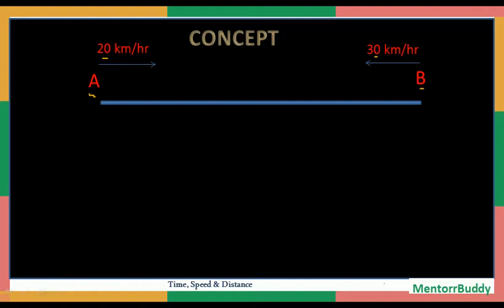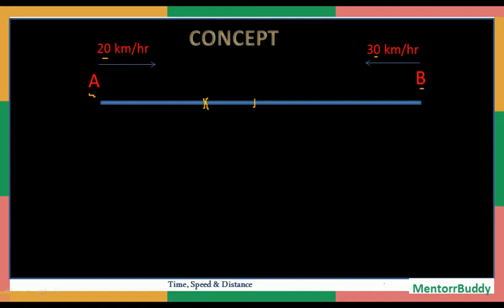So basically the question is not about the time; we need to understand the logic of constant time. Considering this is the midpoint and both of them started running at the same time, the speed of A is less than the speed of B, so the distance covered by A will be less than the distance covered by B. They are going to meet somewhere on the left side of the midpoint, somewhere here. It is quite obvious that if the speed of A is less, it will cover less distance.